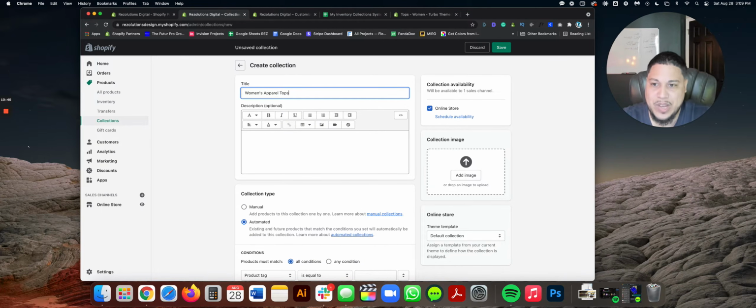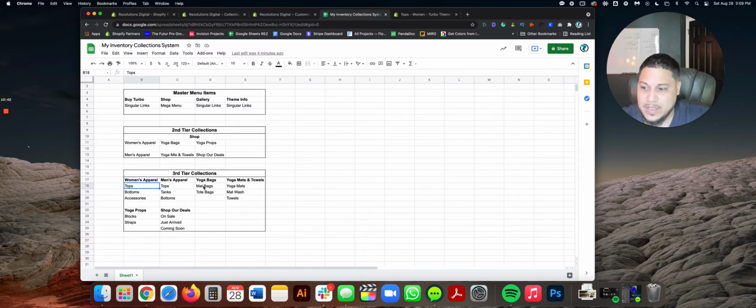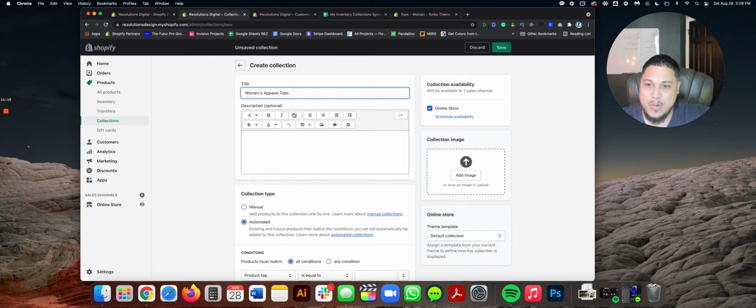Let me say that again slowly, okay? So look, if a collection shares the same name, systematically we don't want it to be called the same name, because then Shopify is going to be confused. Shopify is going to say, so which one's what? That's why. And so what you're going to do is create a collection that's called women's apparel tops, and then separately you're going to create another collection called men's apparel tops, right? And then we program the navigation to this. That's what I mean. So let's go back over here, and we're going to say women's apparel tops.